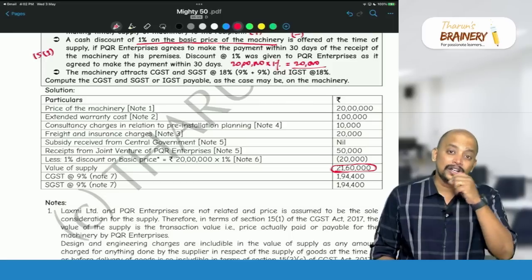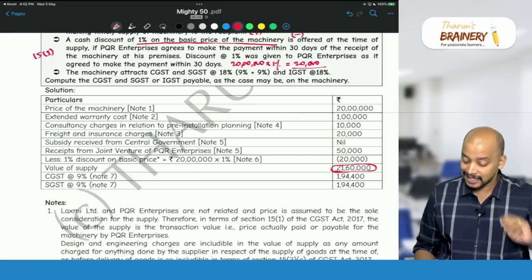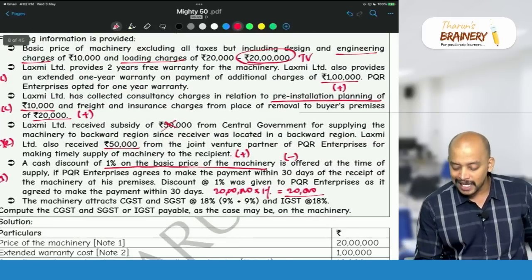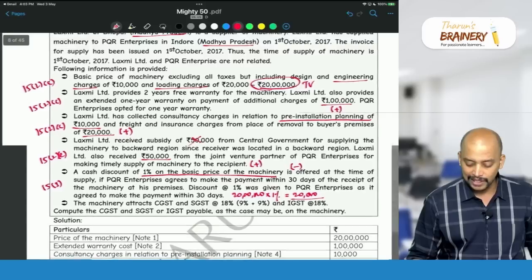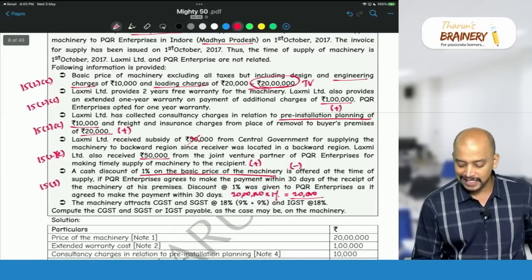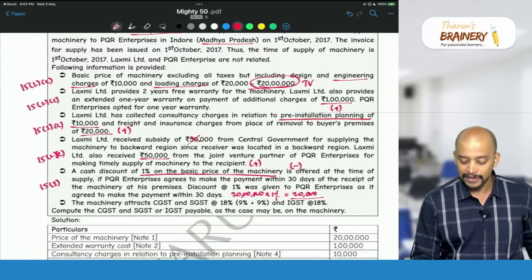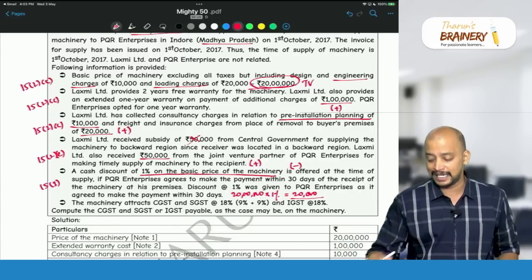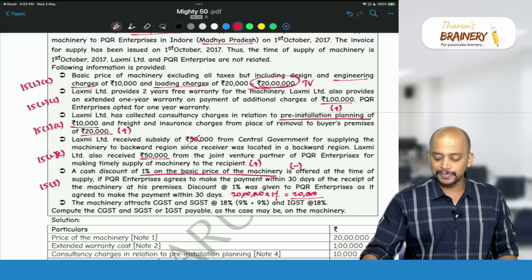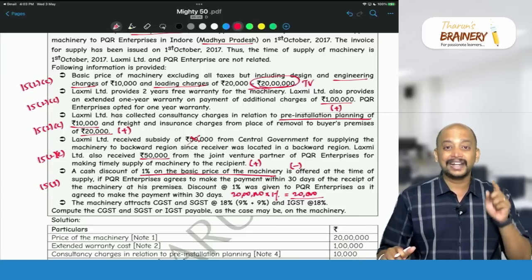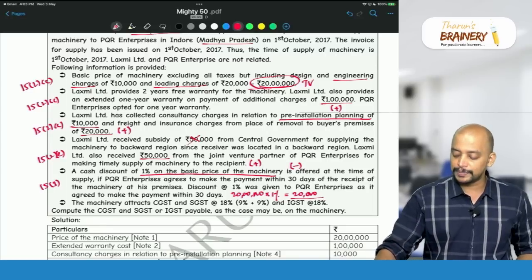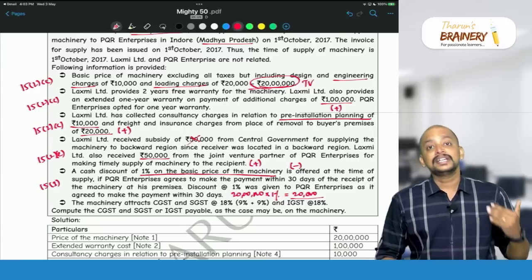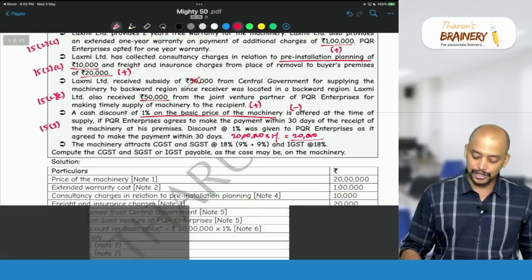Now there is an alternative answer that is possible. Why should we take 20 lakhs as the price? Because this 20 lakhs is inclusive of the 10,000 and 20,000, which means 19 lakh 70,000 only will be taken as the price. Because 20 lakhs minus 30,000 is 19 lakh 70,000, and on that 1% should be computed. So 19,700 should be taken as the discount is another alternative answer. But that answer is also correct.